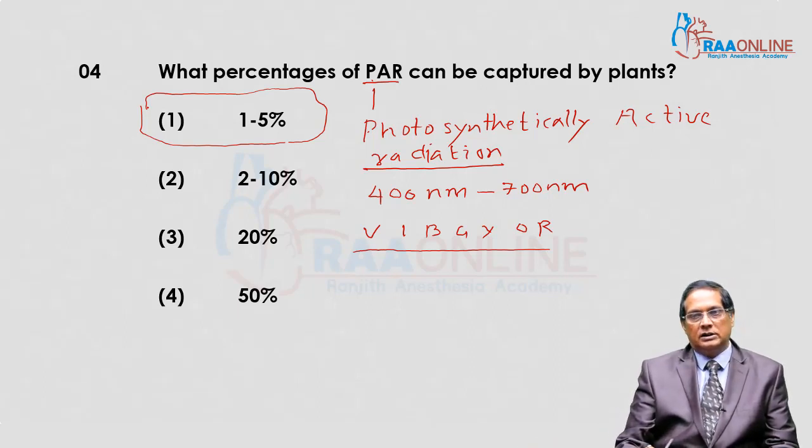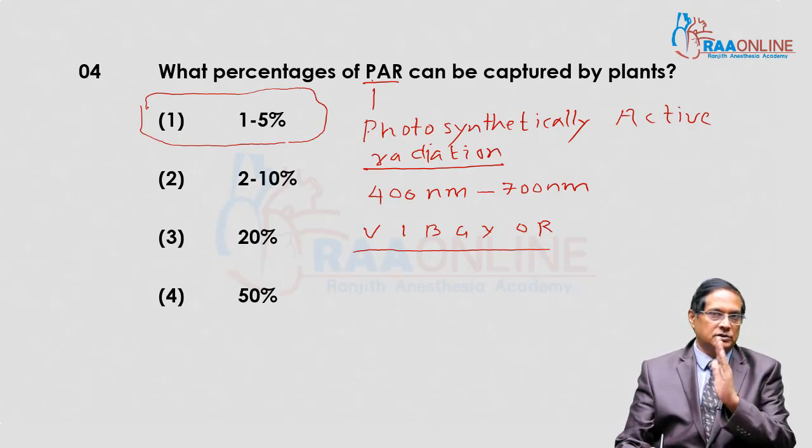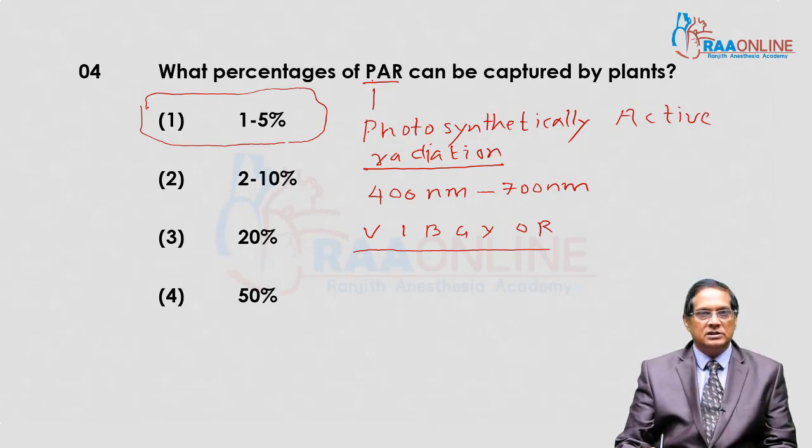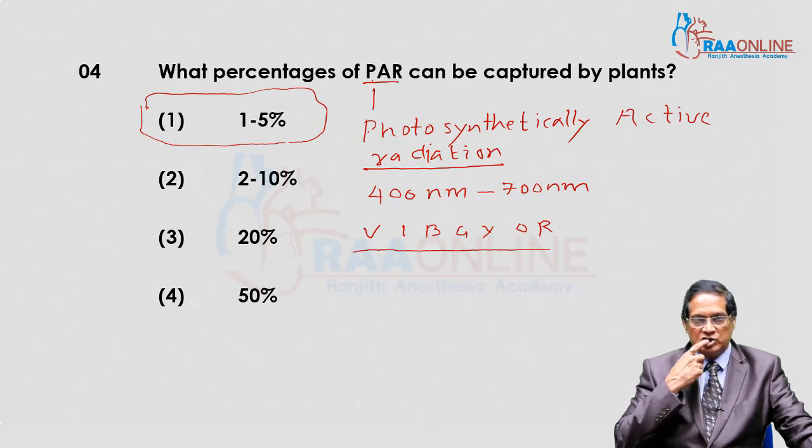So PAR, the ultimate source of energy, is the sun, and solar energy reaches the surface of Earth by the process of radiation. So for this question, the answer is 1 to 5%.